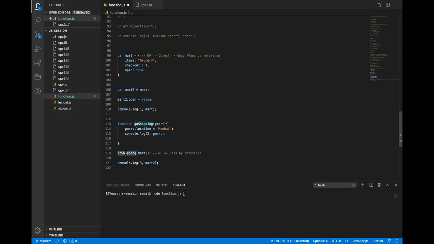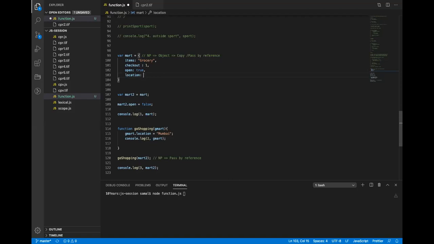Then goShopping is called, and this reference is passed to mart2. Mart2 is referring to mart, so indirectly gmart is referencing this. So when I make any changes to this, indirectly I'm making changes here. I'm adding the value here.